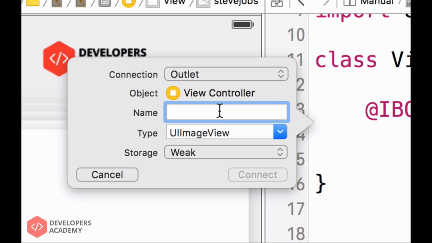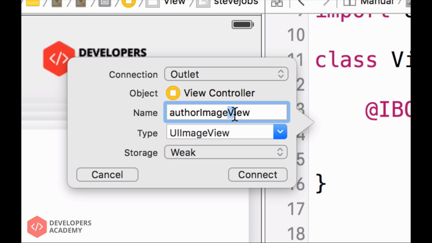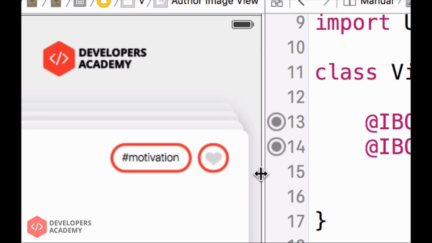It means that it is a view that displays an image. In this case, it is the author image. So I will name this authorImage, again with the capital I, and the type is UIImageView. So let's connect.